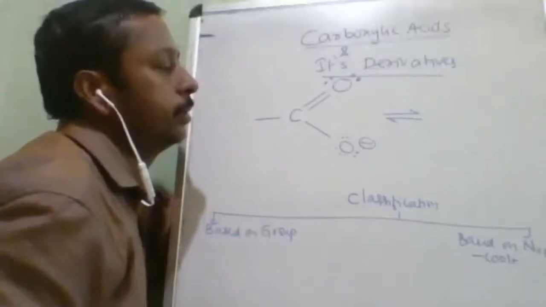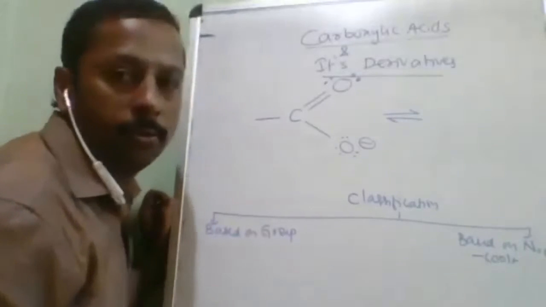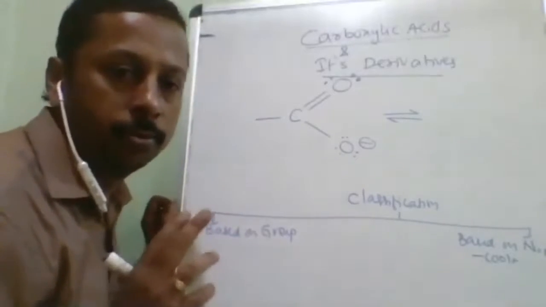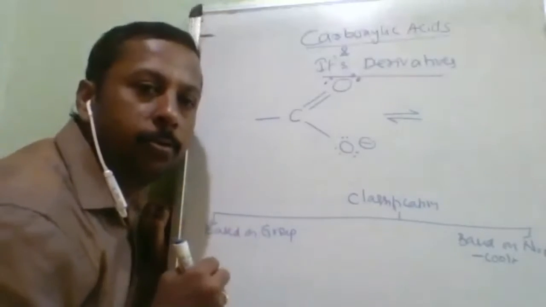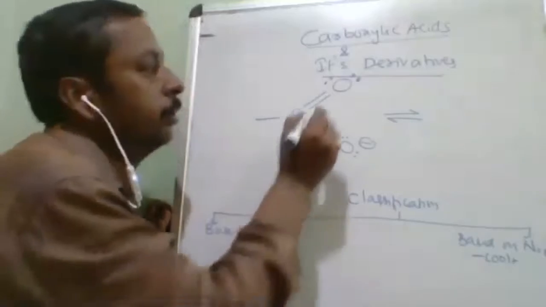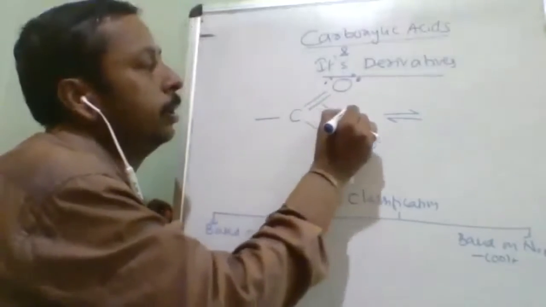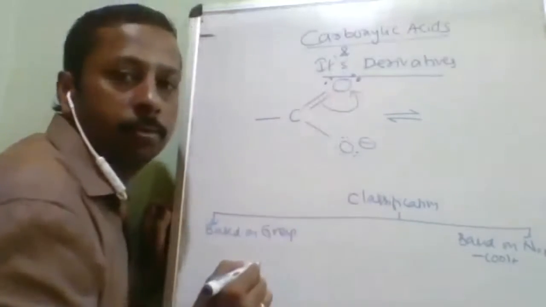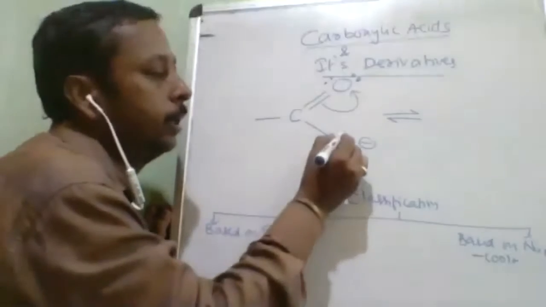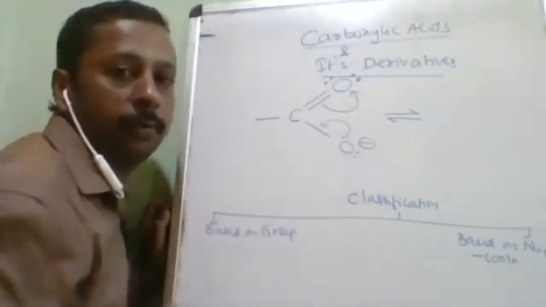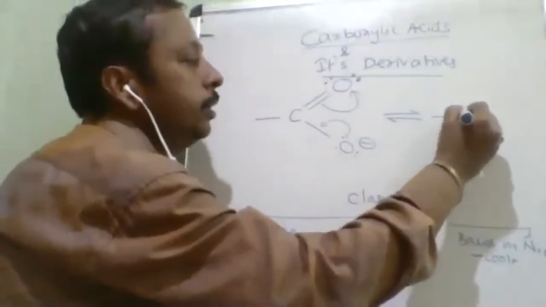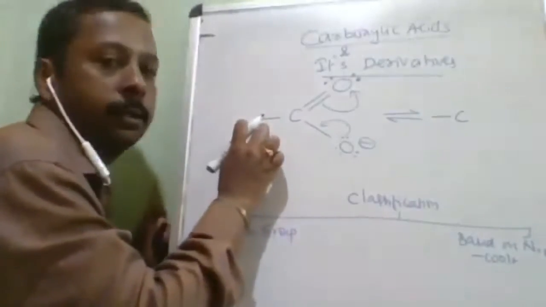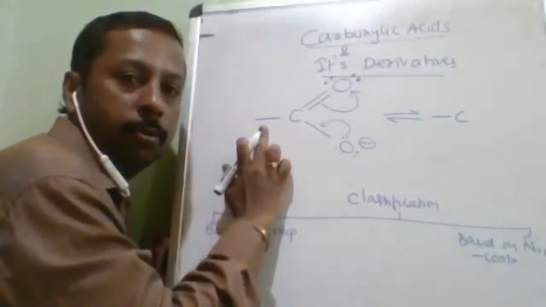Another resonating structure can be drawn. During any resonance structure, we will do only two things: we will convert the lone pair into pi bond and pi bond into lone pair. Here there is a pi bond. This pi bond I will convert into lone pair. And here there is a lone pair. This lone pair I will convert into pi bond. Then it results in another resonating structure. This one is not eligible because there is no pi bond, there is no lone pair.